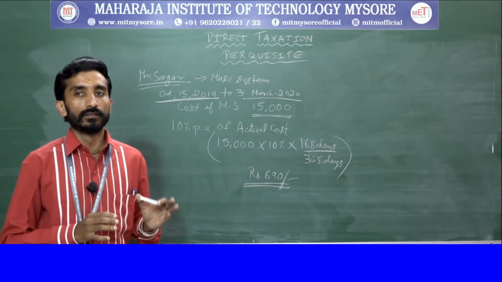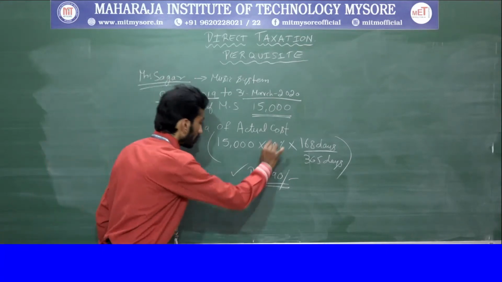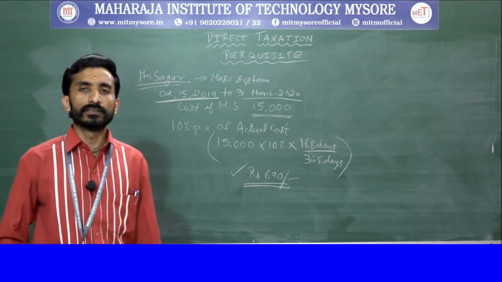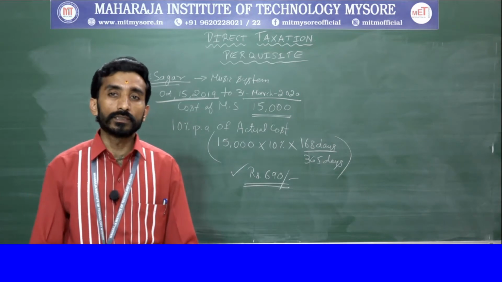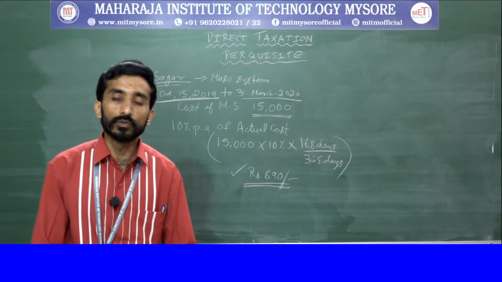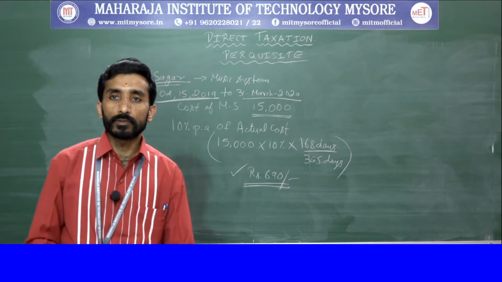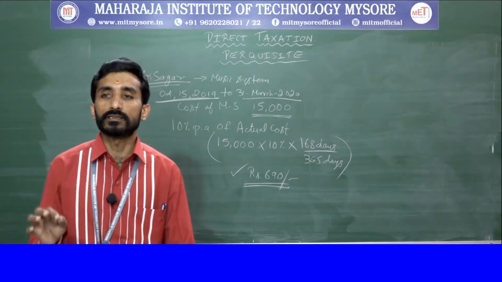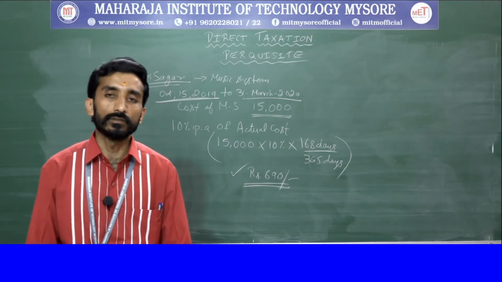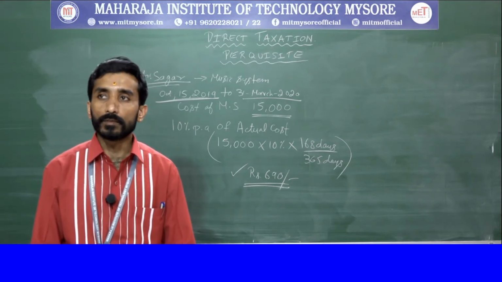Hope you are clear. So now what is the taxable value? This amount is taxable value. Clear? This is with respect to perquisite provided from the employer with respect to use of movable assets. Again I repeat, computer and laptop, if it is provided, nothing is chargeable to tax. In case of any other movable assets, it is chargeable to tax. Means perquisite is chargeable to tax. That you need to remember.